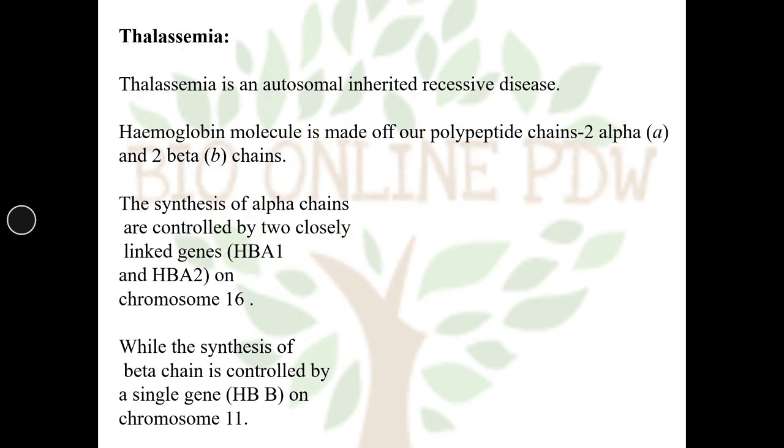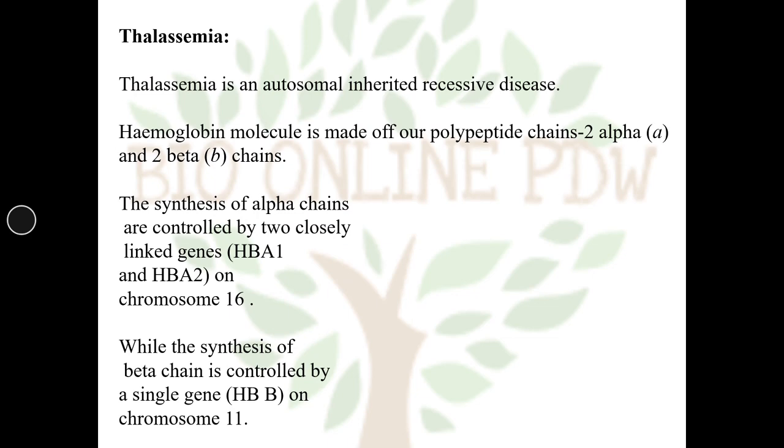So, starting with thalassemia, which is a Mendelian disorder. It is an autosomal recessive inherited disease. The hemoglobin molecule is made up of 4 polypeptide chains, that is 2 alpha and 2 beta chains.